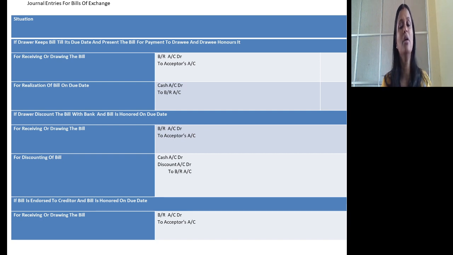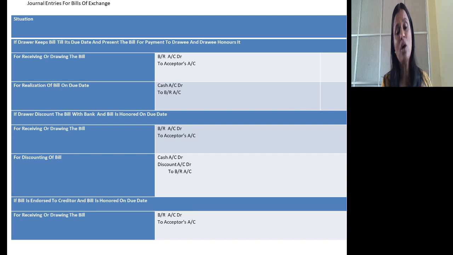Acceptor is drawee. On the due date, if he gets the cash, because we are assuming that drawee is honoring the bill, the journal entry is cash account debtor to bills receivable account. This is the journal entry we pass in the books of drawer, assuming that the bill will be with the drawer till the due date and it will get honored by drawee.